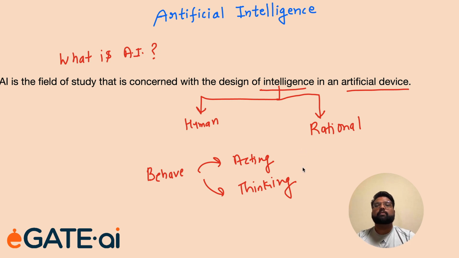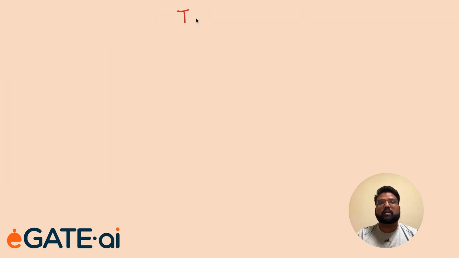We will cover each of the four categories later in the course, but let's discuss one example of what we mean by acting like a human. For that we will discuss a very famous experiment by Alan Turing, which we call the Turing test. So let's discuss the Turing test. Basically this was a setup by Turing.